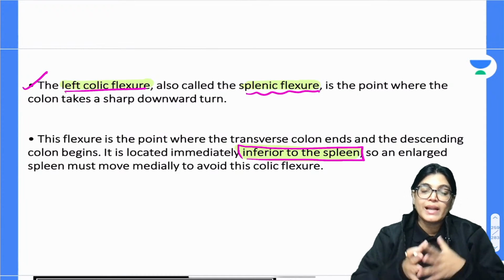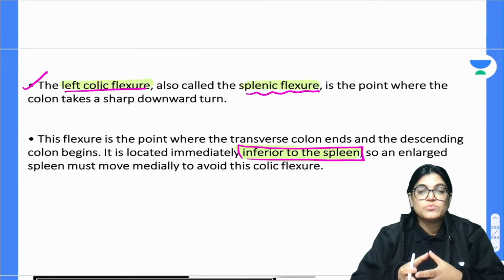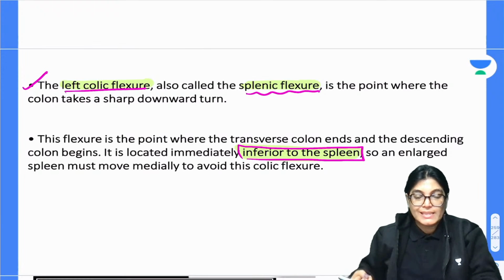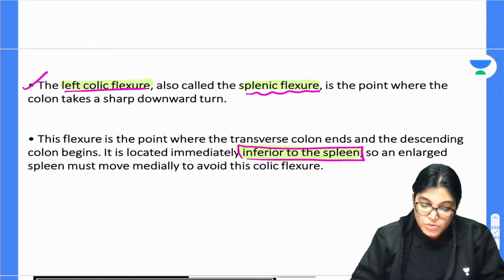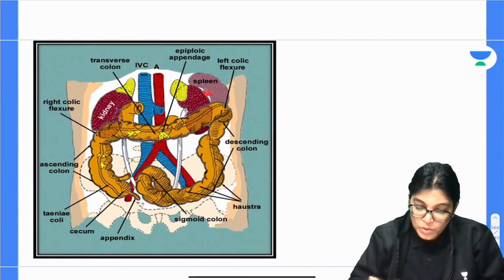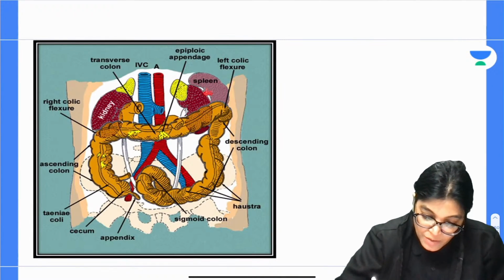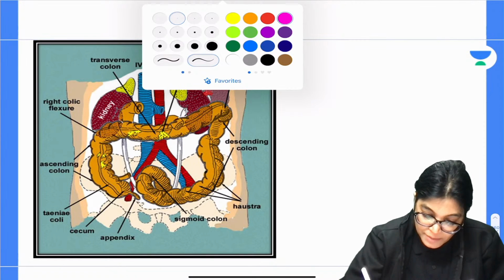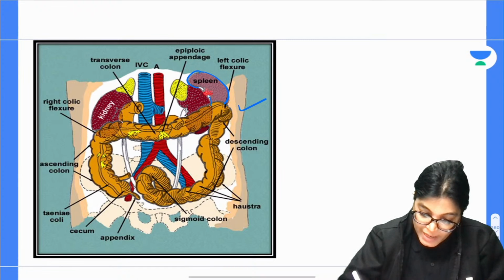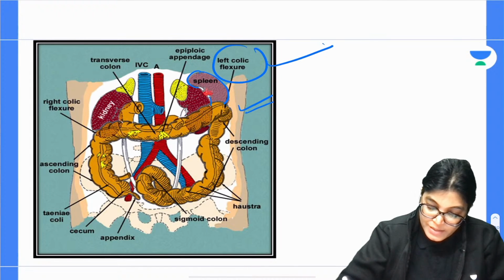So in case of enlargement of the spleen which is moving just medially, the left colic flexure will prevent its downward extension. So we will go with left colic flexure as the right answer. Let me show you. If you see this diagram, this is the whole outline of the spleen, and just on the lower aspect you can see left colic flexure is residing.